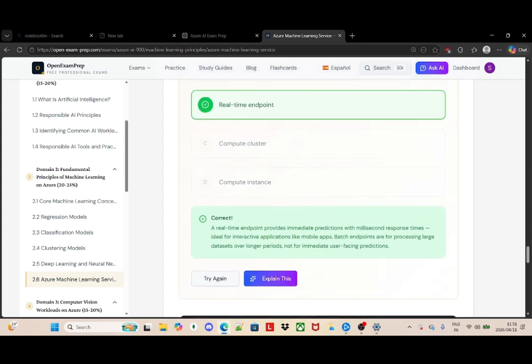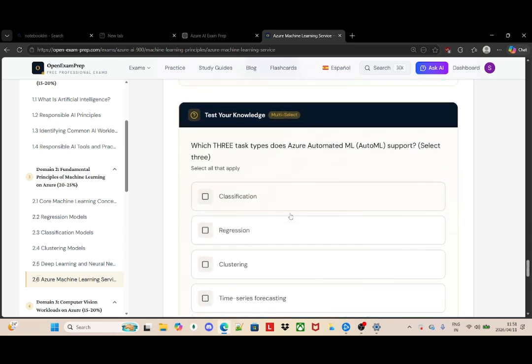It says a real-time endpoint provides immediate predictions with millisecond response times and is ideal for interactive applications like mobile apps, and batch endpoints are for processing large datasets over longer periods and not for immediate user-facing predictions. So I'm correct. Another question, they're asking me, which 3 task types does Azure Automated ML support?